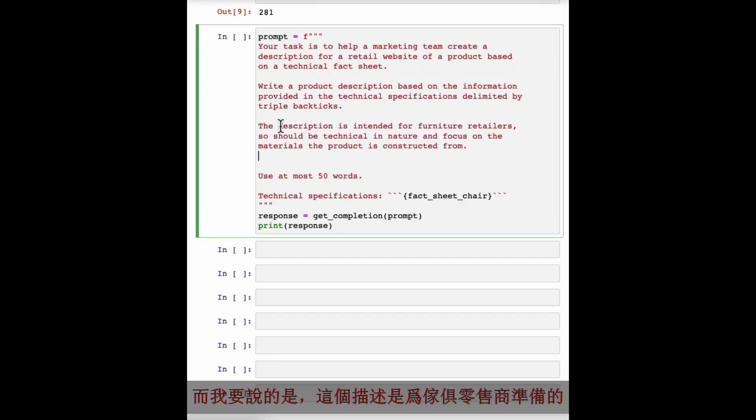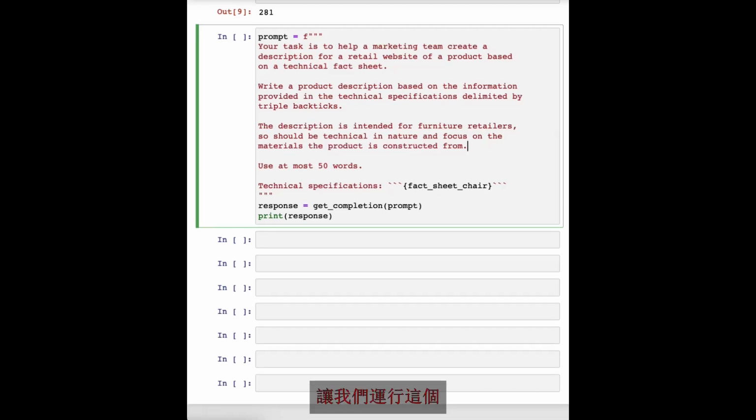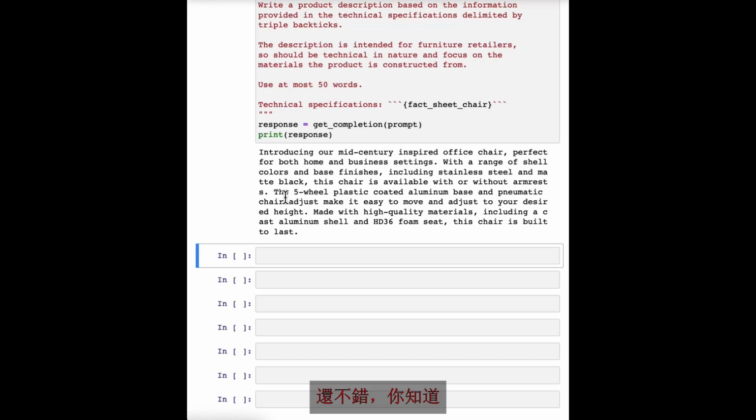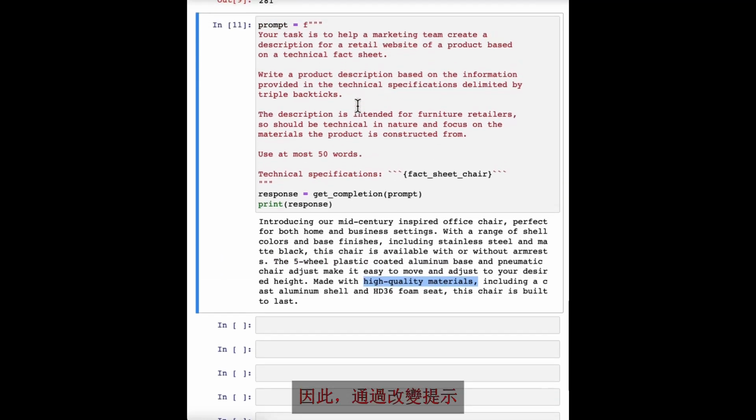And I'm going to say, this description is intended for furniture retailers, so it should be technical and focus on materials products are constructed from. Well, let's run that. And let's see. Not bad. It says, coated aluminum base and pneumatic chair, high quality materials. So by changing the prompt, you can get it to focus more on specific characteristics you want it to.